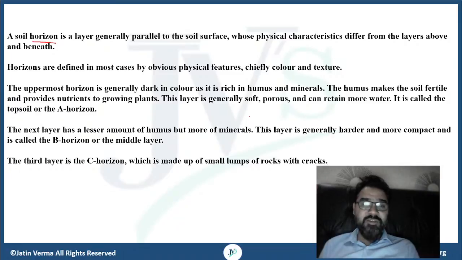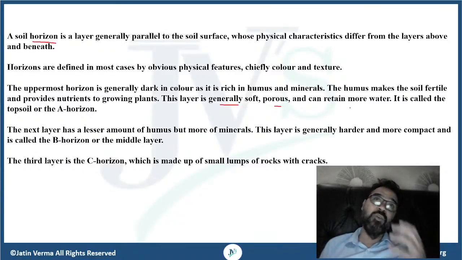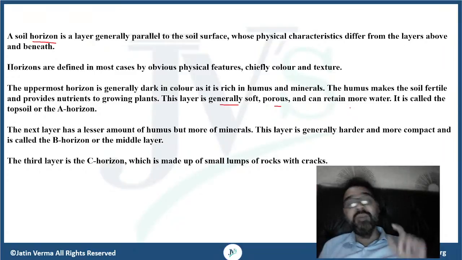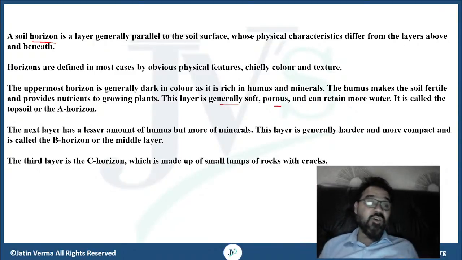Now this layer, this horizon, is generally soft, it is porous, and it can retain more water. That means the water storing capacity, the water retention ability of the soil here is very high. This particular region, where agriculture is performed, is called the topsoil or the A horizon.